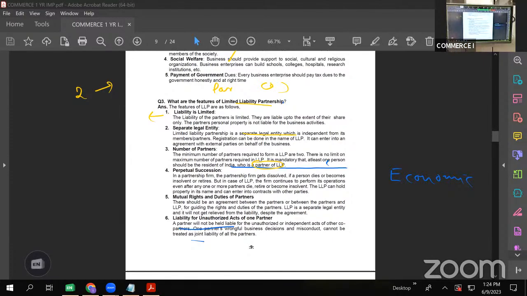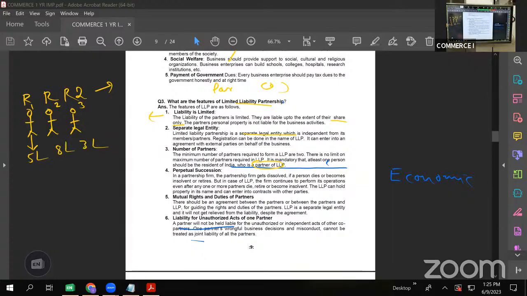The first one is limited liability. Unlike partnership, here the liability of each partner is limited. It is limited to the share in the business, whatever amount he has invested. Let us say there are three partners in an LLP, R1, R2, R3. R1 has invested 5 lakhs, R2 has invested 8 lakhs, R3 has invested 3 lakhs.